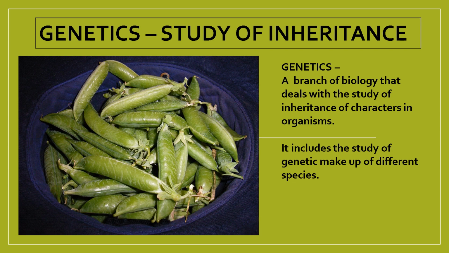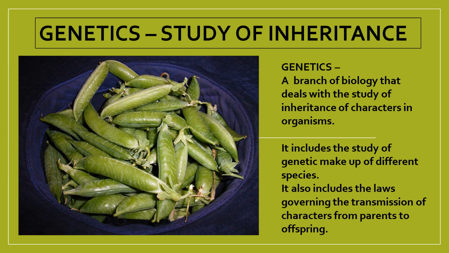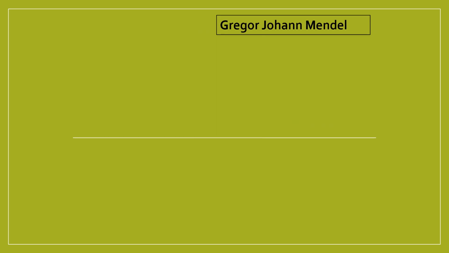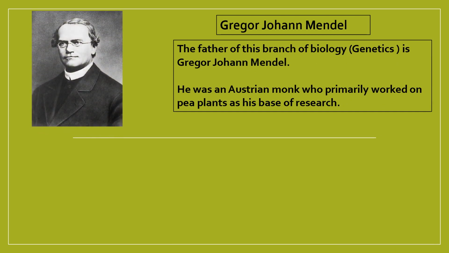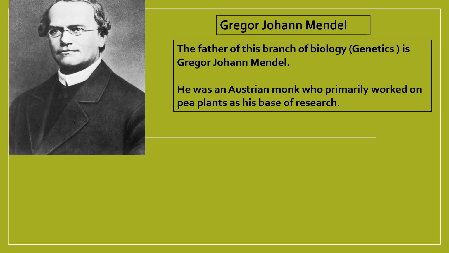So, genetics is a branch of biology that deals with the study of inheritance of characters in organisms. It includes the study of the genetic makeup of different species, the genes in it, and the laws governing the transmission of characters from parents to offspring, from generation to generation. As I said, the father of genetics is Gregor John Mendel. He was an Austrian monk who primarily worked on pea plants.